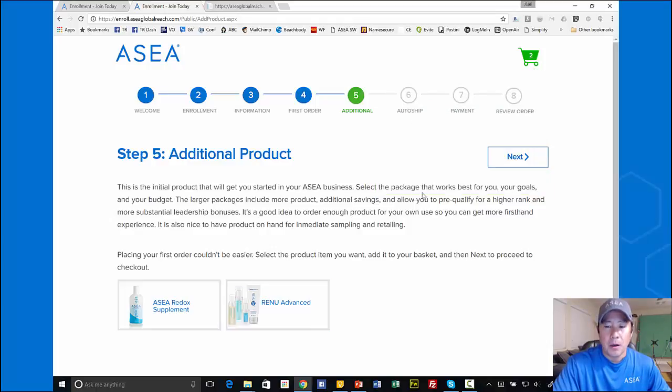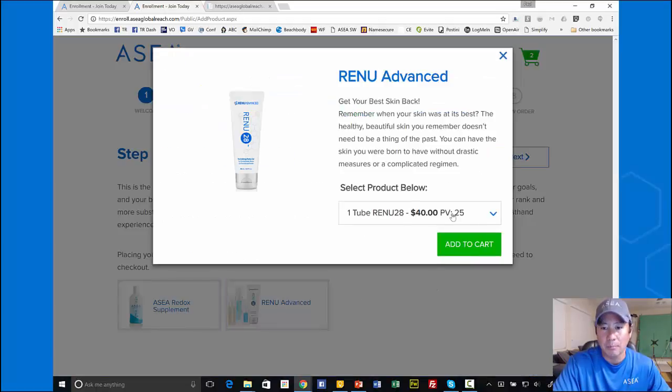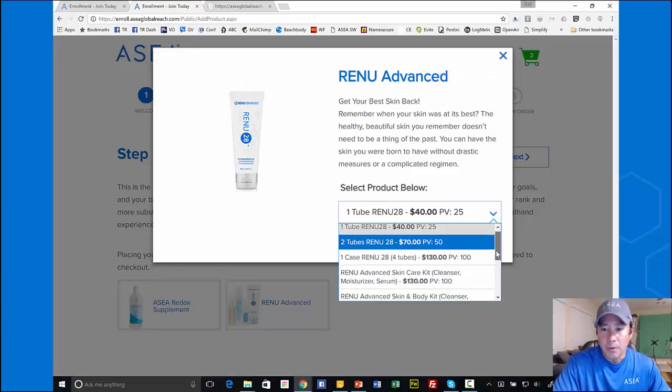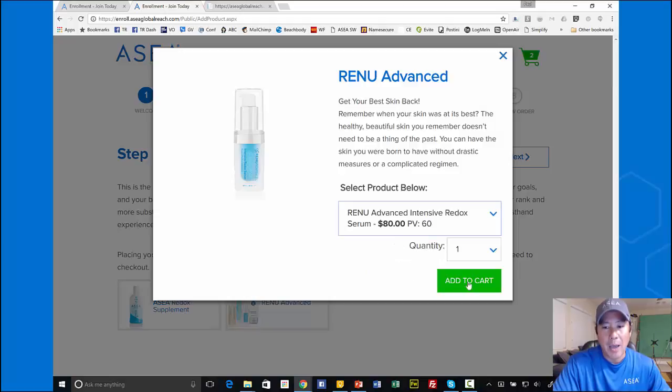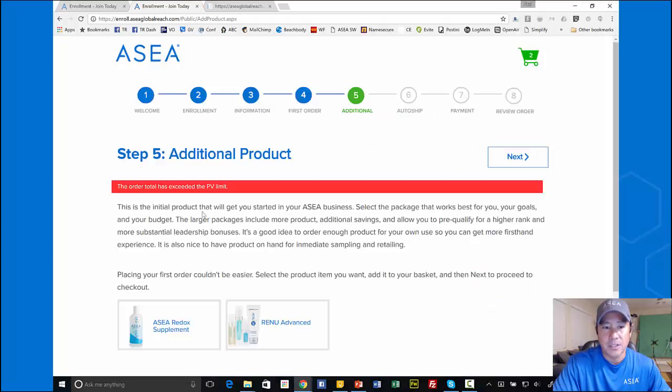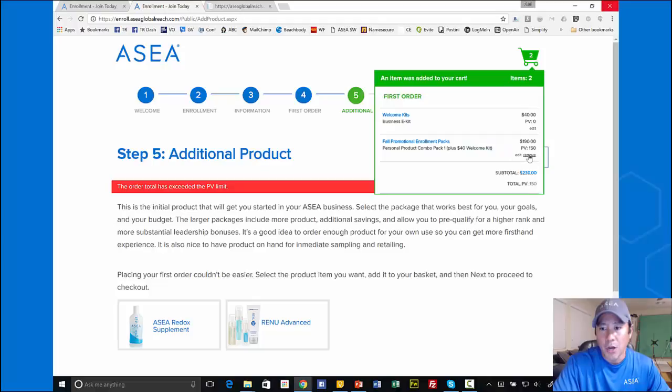Now, right here it says additional product. Here's the deal: because you can only select up to 200 CV, if I went in here and let's say I wanted to add a serum, 80, well, that's 60 PV. Watch what happens when I try to add that. It says the total order has exceeded the PV limit, so it will not let you add more than a total of 200 CV volume to your cart. Because with our combo pack here we're at 150, the 60 would have put it just over the top.